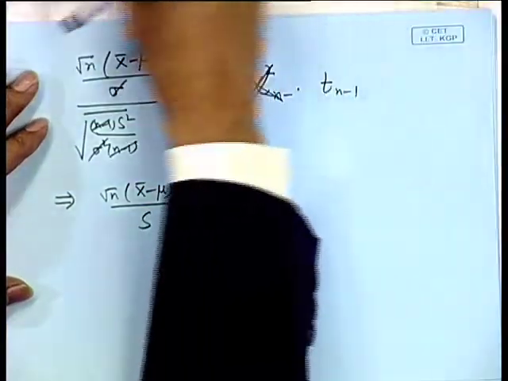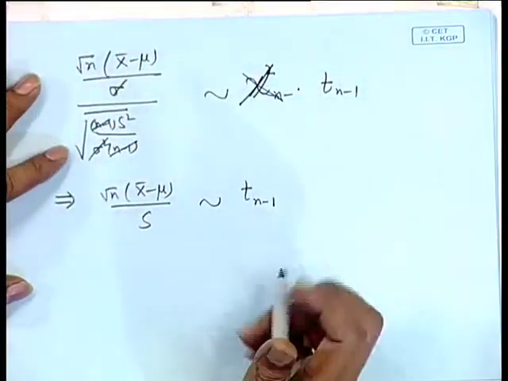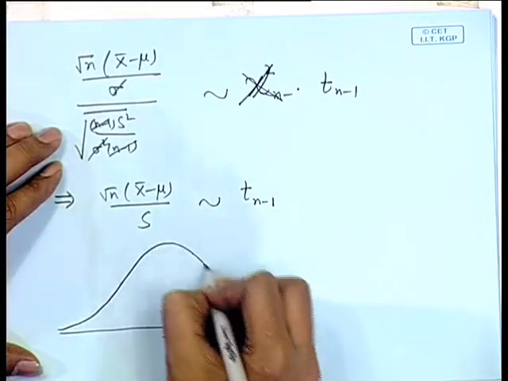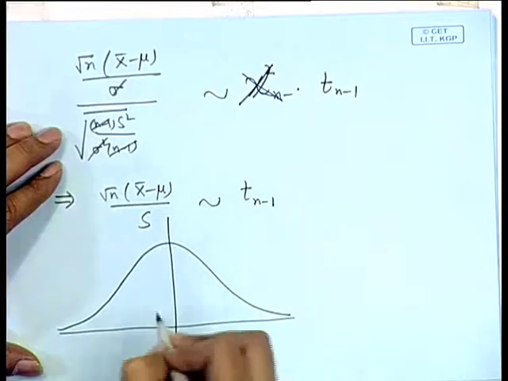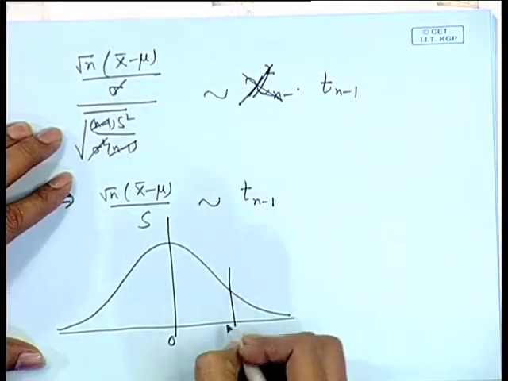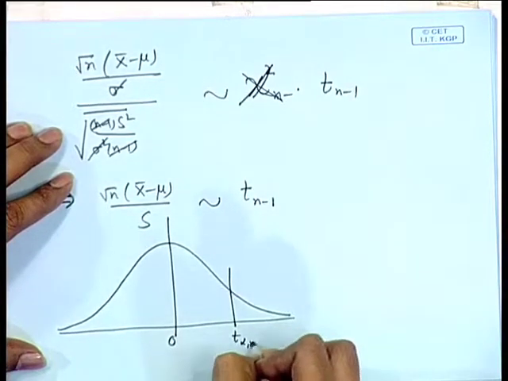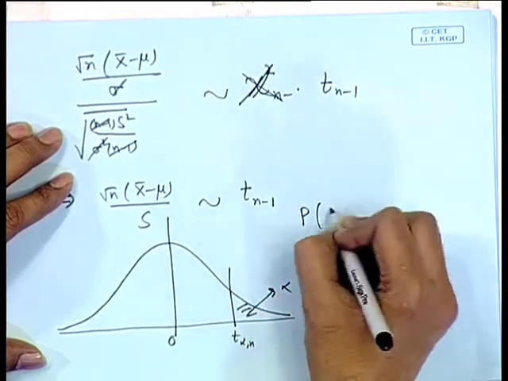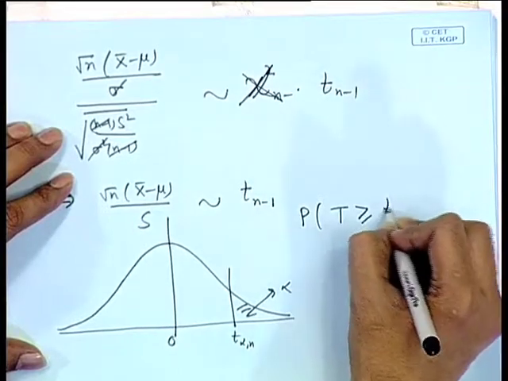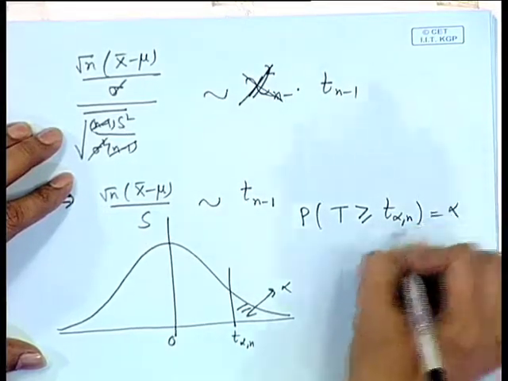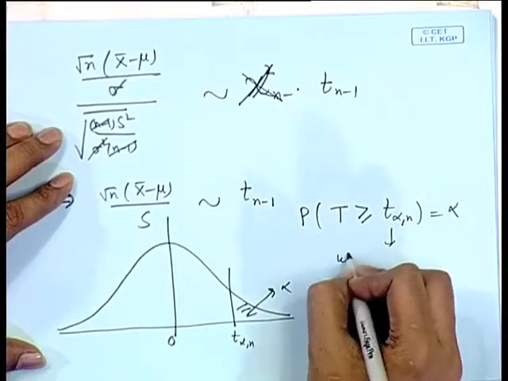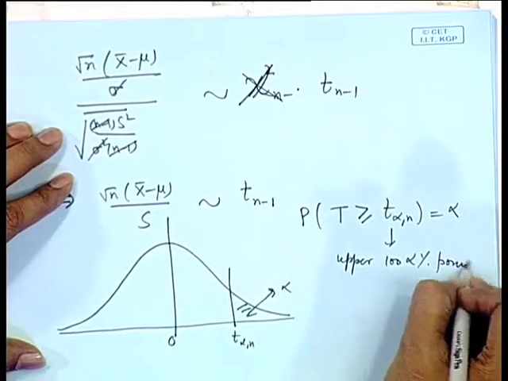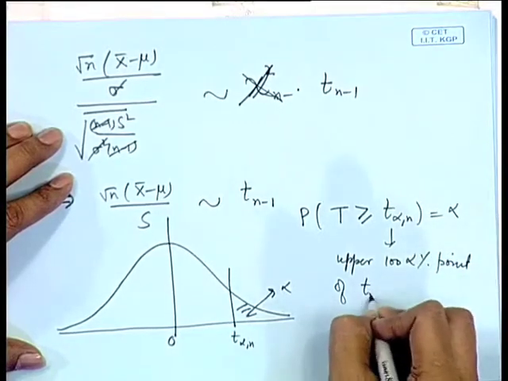Now, regarding the probability points of t distribution. The t distribution is a symmetric distribution about 0. If this point I call t alpha n, then the probability beyond this must be alpha. That means probability of t greater than or equal to t alpha n is equal to alpha, so t alpha n is the upper 100 alpha percent point of t distribution on n degrees of freedom.